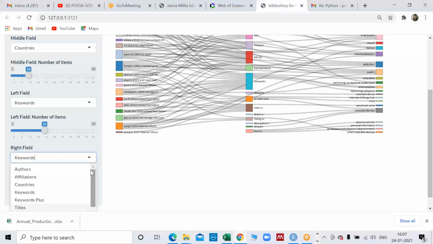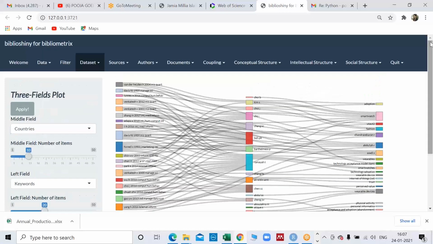Let's say I want to see affiliations maybe, or I can see keywords. It will tell me whether there is any difference between keywords and Keywords Plus. Sometimes authors give different keywords and the database, using its algorithm, uses different ones. So then I will simply press apply. Now you can see it was keywords, but this is showing sources.